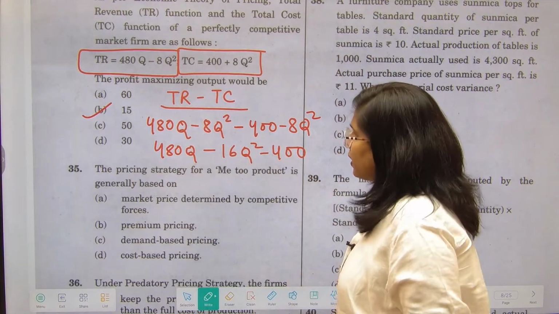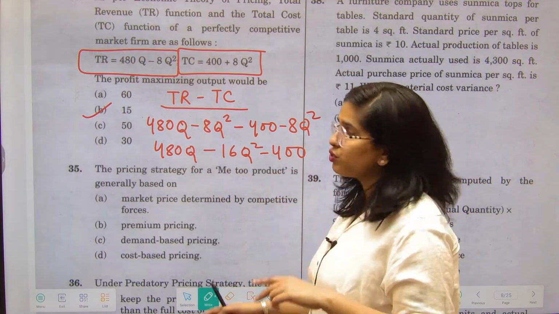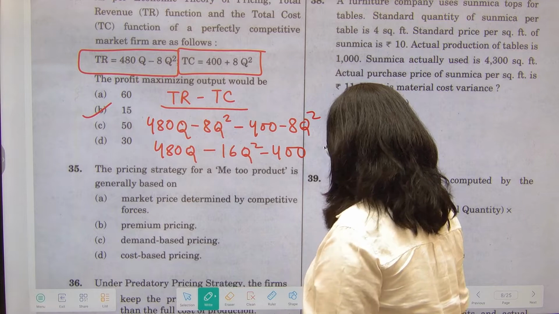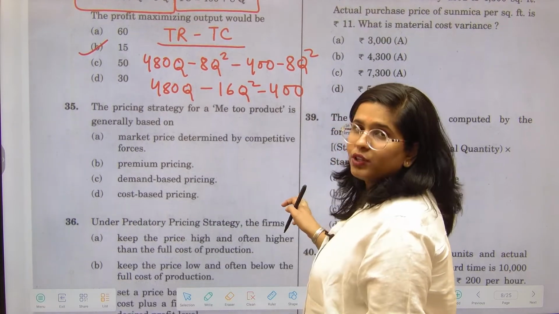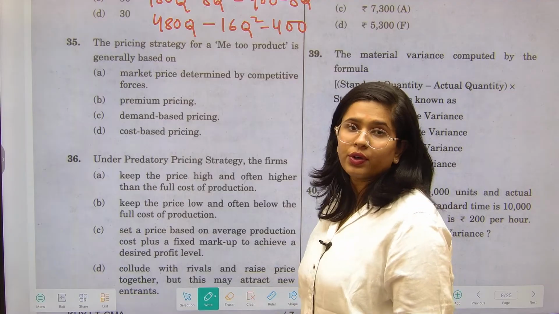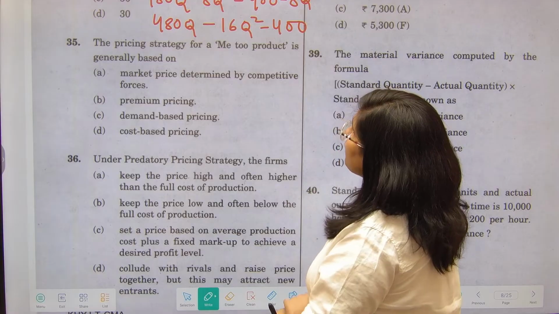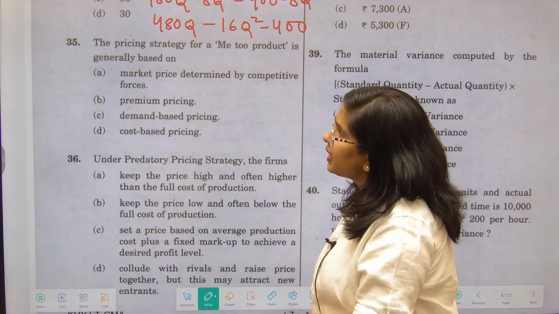See, and one more thing, here you are just multiplying 1q and here you are multiplying 2q. So that is why that logic has been provided. Otherwise, you can solve it through a quadratic equation as well. But in such kind of examination, we are going to go through the logic as well. Next is the pricing strategy for a Me Too product is generally based on.